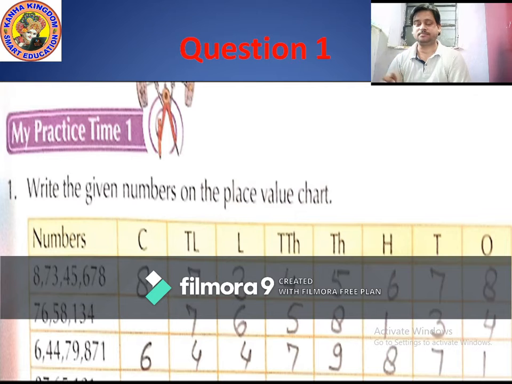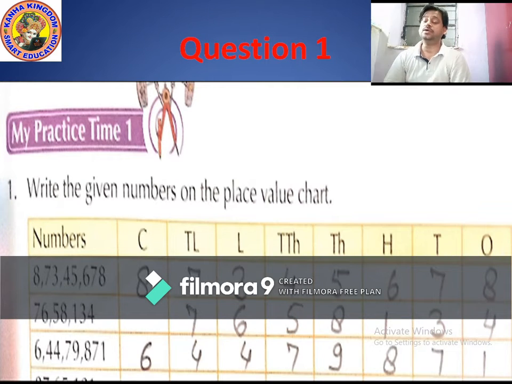Correct, 6. Now move to thousands period, and in thousands period there are two place values, that is 1000 place value and 10,000 place value. So which number comes in 1000 place? Correct, 5. And 10,000 place? Very good, 4. Now move to lakhs period.